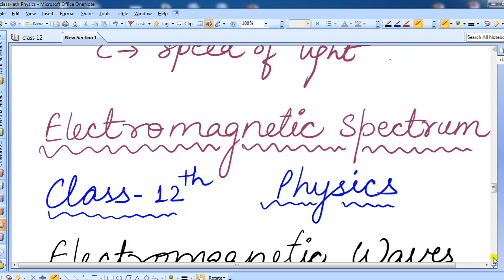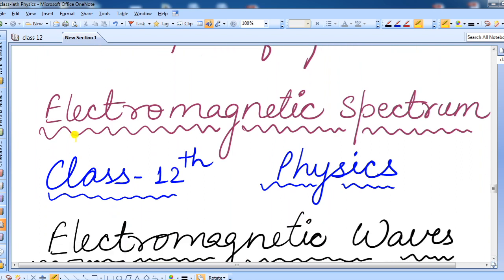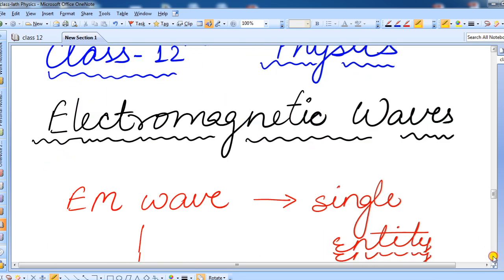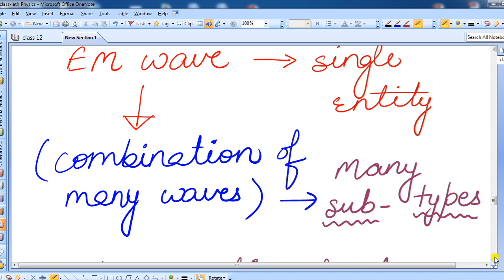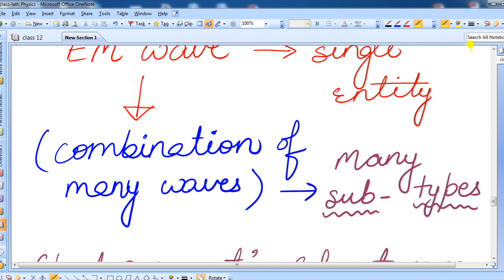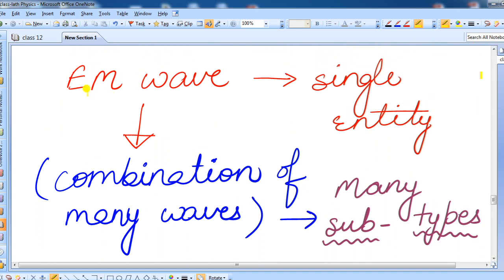Now the next thing, and the important part of the chapter, is electromagnetic spectrum. This is a very important topic for you. Now what is electromagnetic spectrum? Let us see. When we say EM wave, you are not studying a particular entity. You are studying so many waves coming under the criteria of EM wave. So what can we say here? We can say that EM wave is not a single thing.